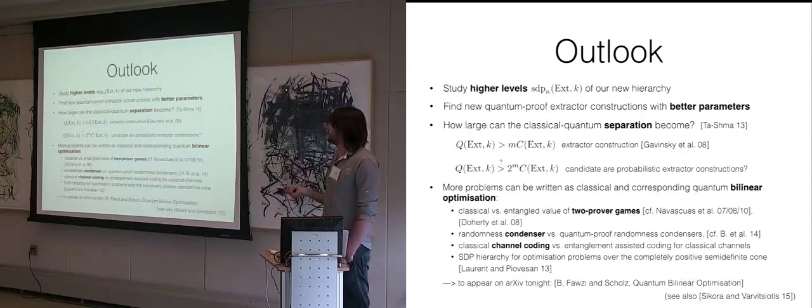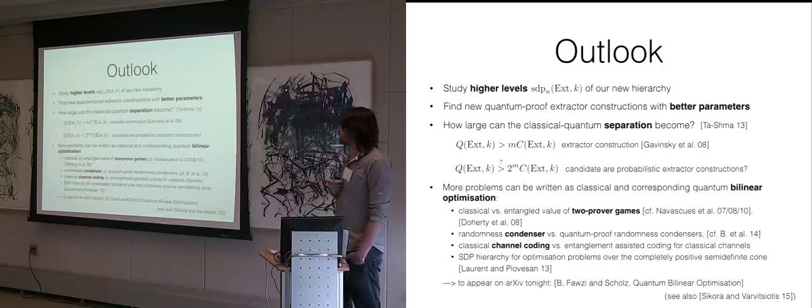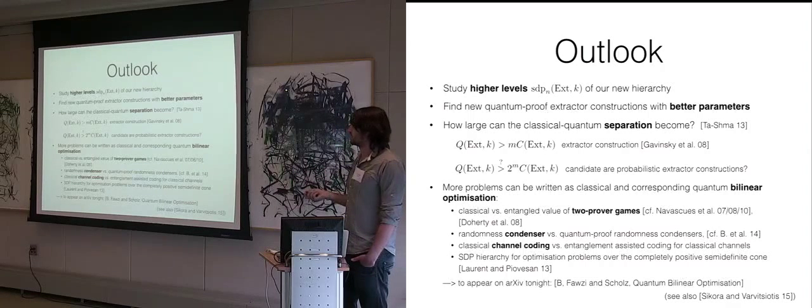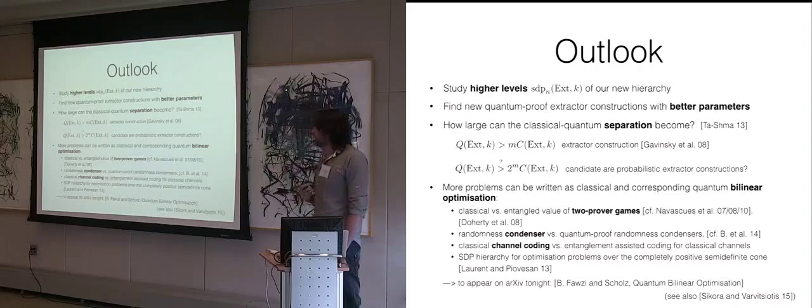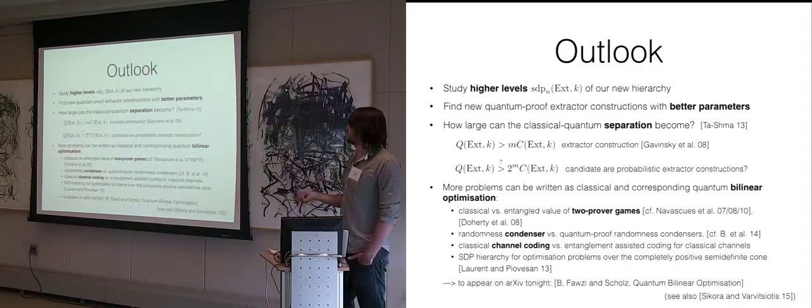This is very similar to this NPA hierarchy, but as I was mentioning, we have these additional constraints. So maybe there's something to be learned for games as well. Then one could also apply it to randomness condensers, a kind of generalization of extractors, also mentioned in the last talk. One can apply it to channel coding.